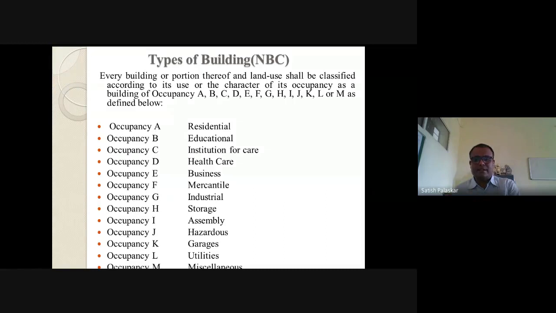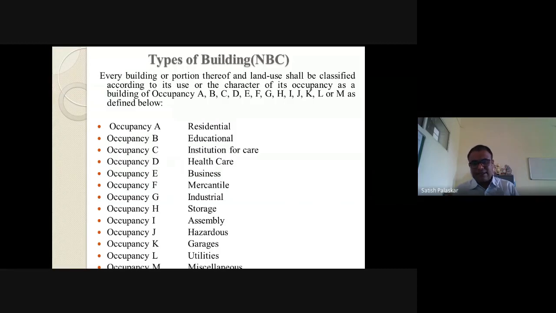Third one is institution for care. That is type C, or occupancy C. You see, to take care of the children, or to take care of the adults. Those adults may be dependent or not dependent, but to take care of them, different buildings are provided. We'll see child care center. So these are classified under institution of care.